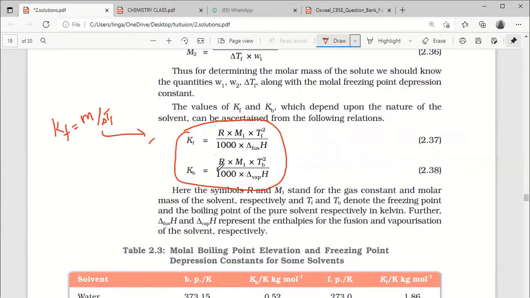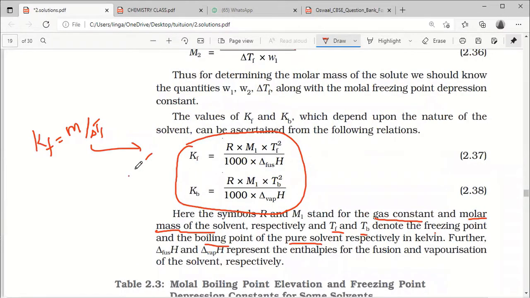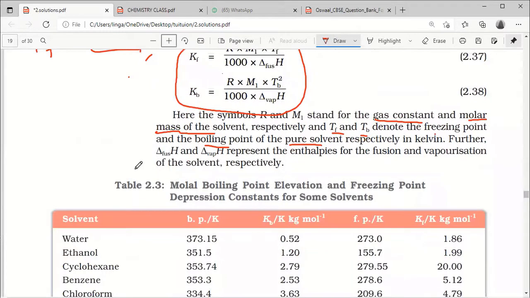R is the gas constant. The symbols R and M are the gas constant and molecular mass of the solvent. Then Tf and Tb denote freezing point and boiling point. F for freezing point, B for boiling point, of the pure solvent. Gas constant? Yes. What is gas constant? Have you heard this formula? PV equal to nRT formula.